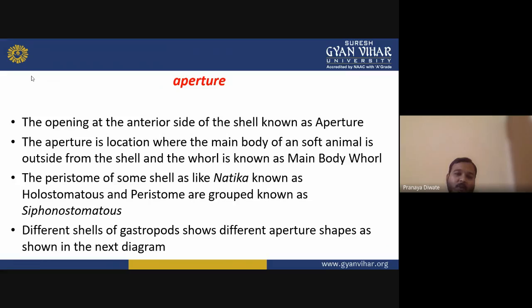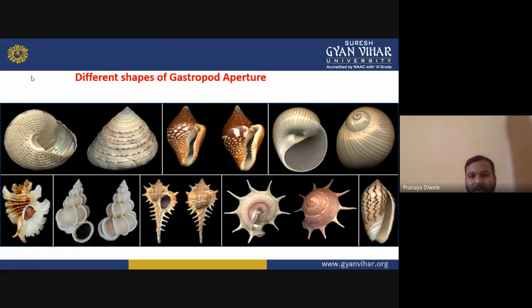The peristome of some shells, like Nerita, is known as holostomous, and the peristomes are grouped as different types. Shells of gastropods show different aperture shapes. So this is a different aperture, and you can see this is a different shape of gastropod. So how many types of gastropods are there? You often see this type of structure